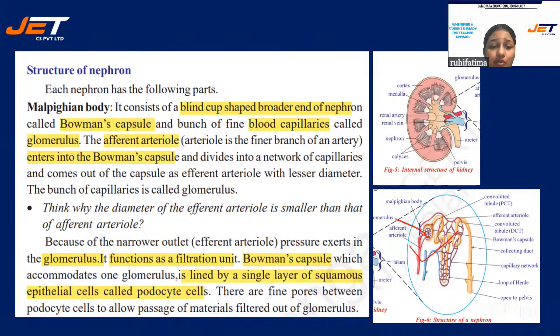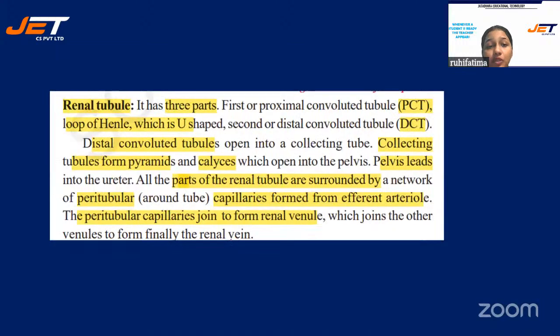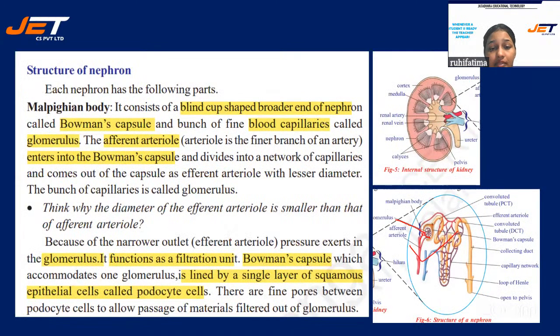This is how it goes on. Because of the narrower outlet, efferent arteriole, pressure exerts in the glomerulus. It functions as the filtration unit. Bowman's capsule, which accommodates one glomerulus, is lined by a single layer of squamous epithelium cells known as podocyte cells. These have fine pores which help in the absorption of the necessary materials.